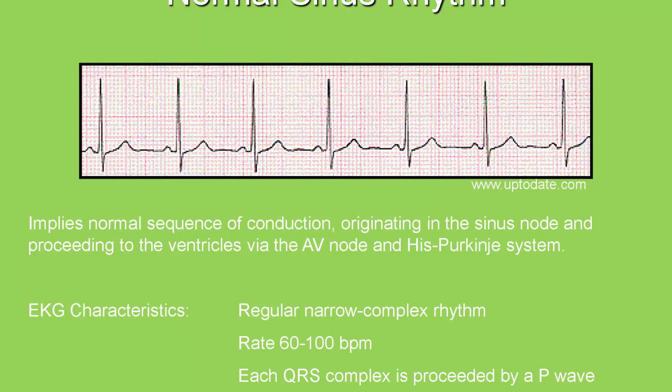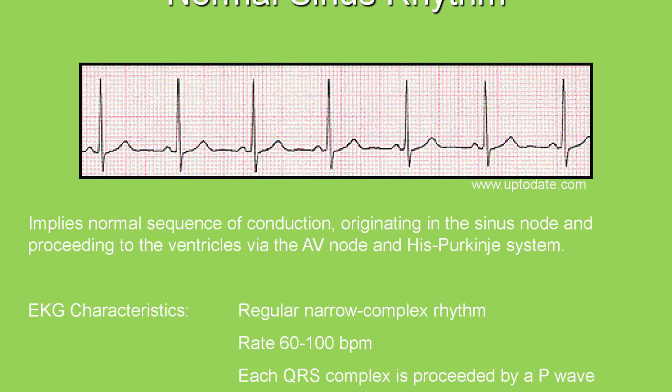The ECG shows some characteristics for the normal sinus rhythm, which include a regular narrow complex rhythm. That means regular P waves and QRS complexes. The rate is 60 to 100 beats per minute.